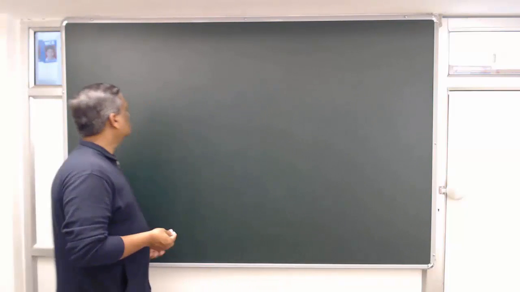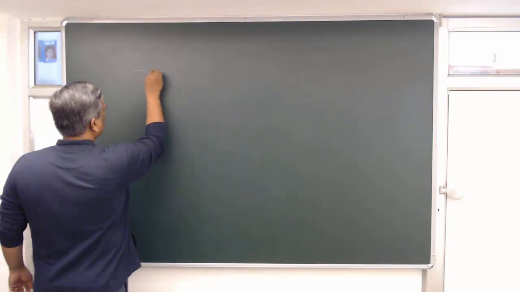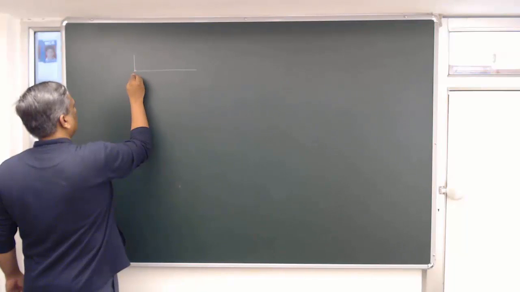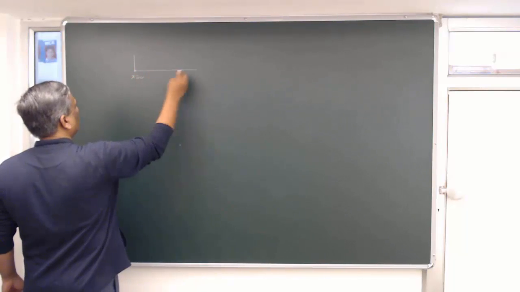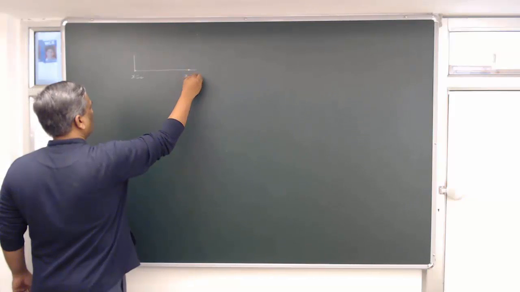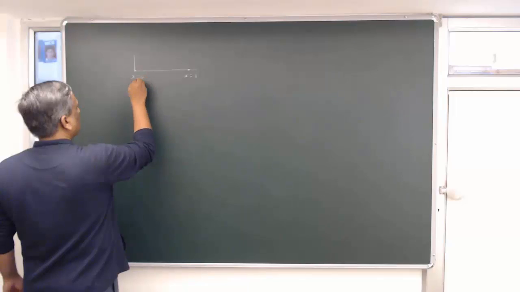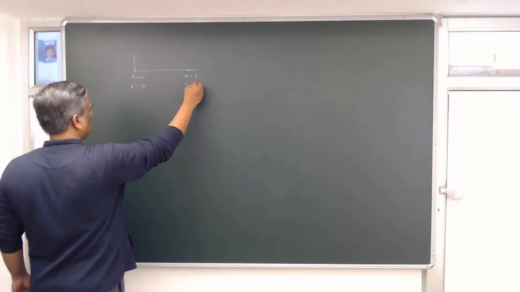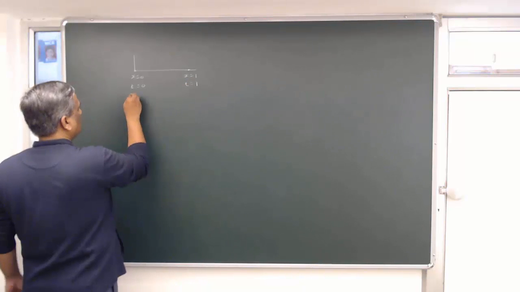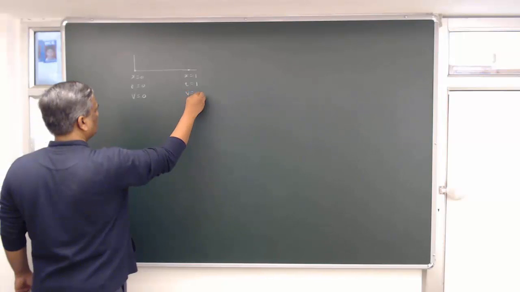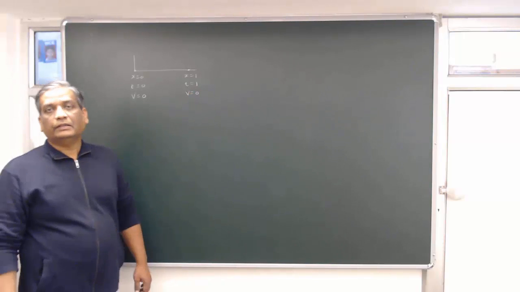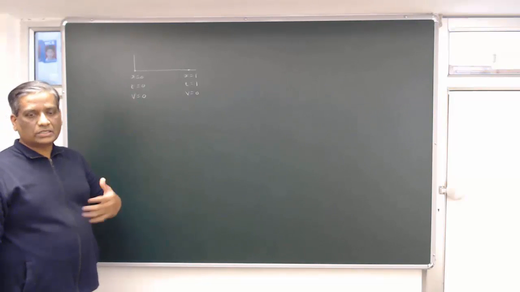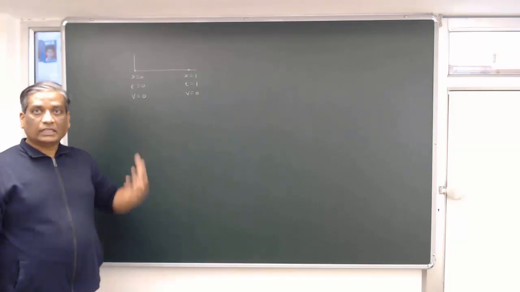What is given is a particle starts moving along the x-axis from x equal to 0 till x equal to 1. At x equal to 0, it starts with t equal to 0, and here it reaches at t equal to 1. And here velocity is 0, and here velocity is again 0. Right? Then alpha is the acceleration somewhere, and that is again not constant.